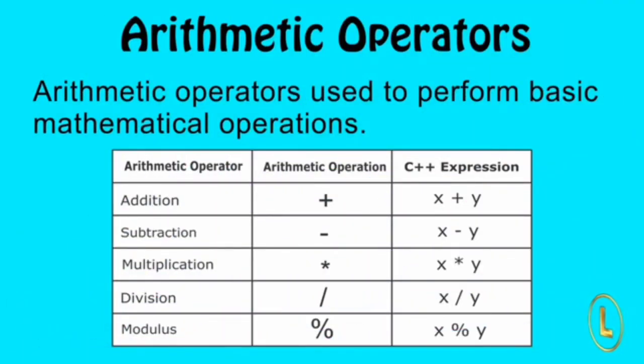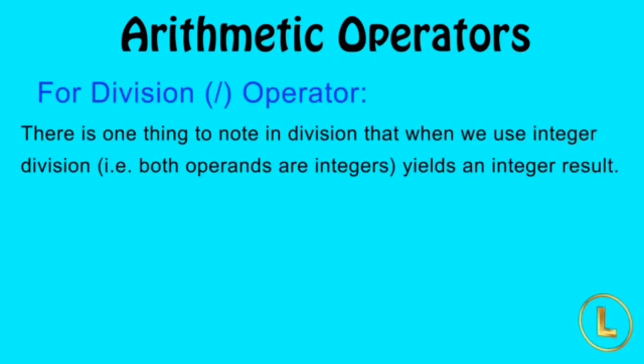Arithmetic operators are used to perform basic mathematical operations, such as addition, subtraction, multiplication, division, and modulus. All these operators are binary operators, which means they operate on two operands. There is one thing to note in division: when we use integer division, that is, both operands are integers, it yields an integer result.